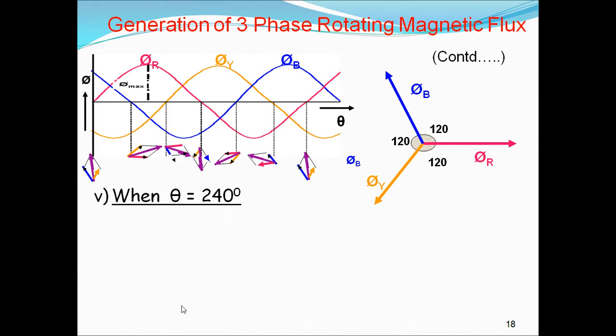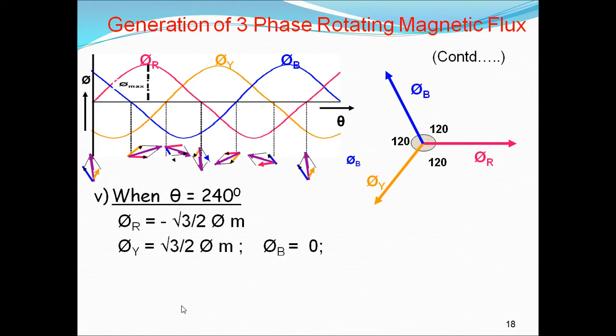So when we substitute θ equal to 240 in the three equations, we will get φr equal to minus root 3 by 2 φm, φy equal to root 3 by 2 φm, positive, and φb is 0. Here this φb is 0. φb is equal to sine of (θ minus 240), 240 minus 240, that is 0. Sine 0 is 0.